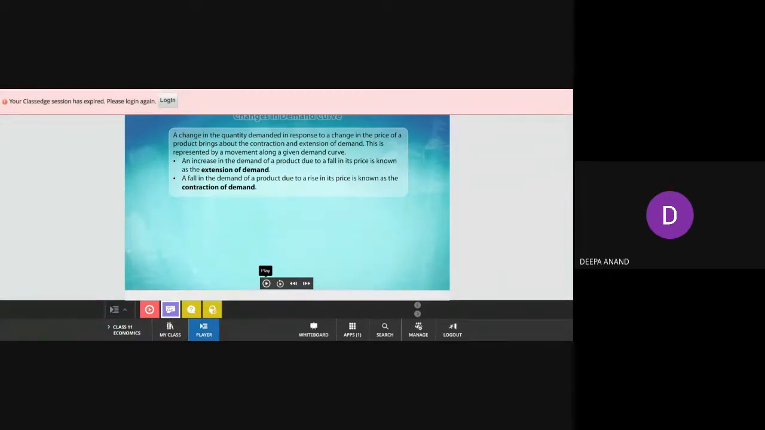Okay, and if there is an increase in the demand, it is known as extension of demand. And if there is a decrease in the demand, it is known as contraction of demand. I'm keeping the slide for a minute. You just read it. You can even take a screenshot of it.